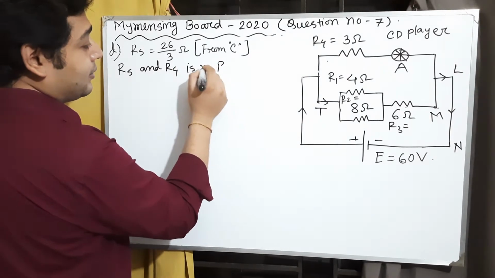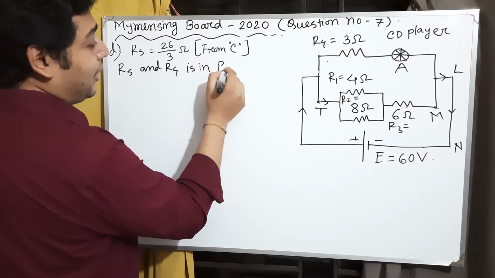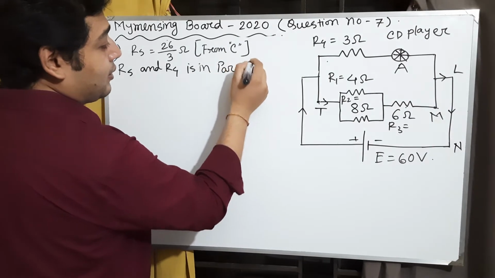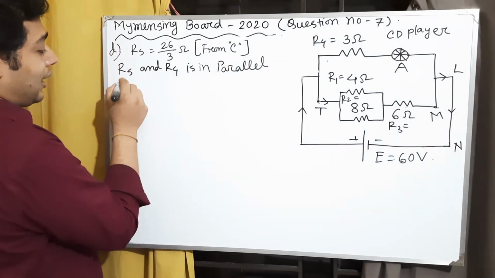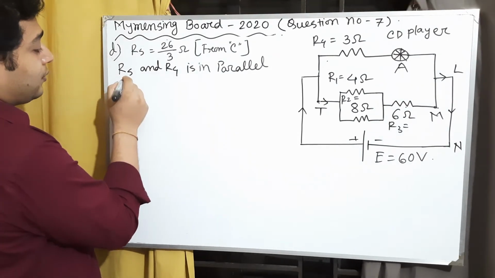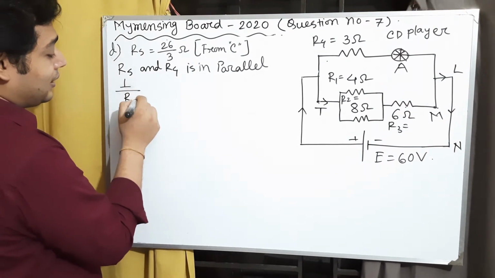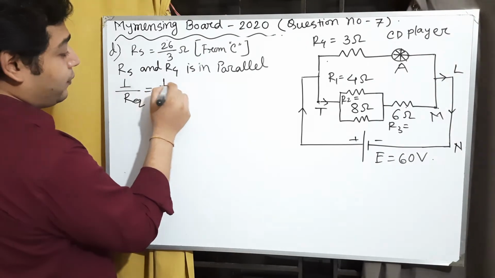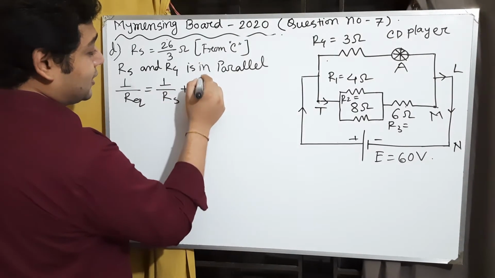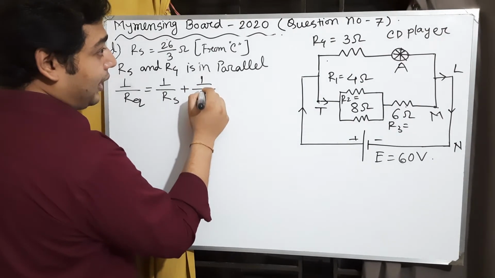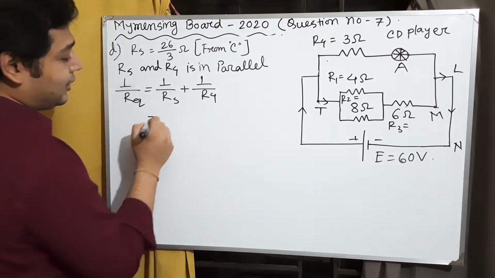So we can write that RS and R4 are in parallel. So the final equivalent resistance: 1 by R equivalent equals 1 by RS plus 1 by R4.